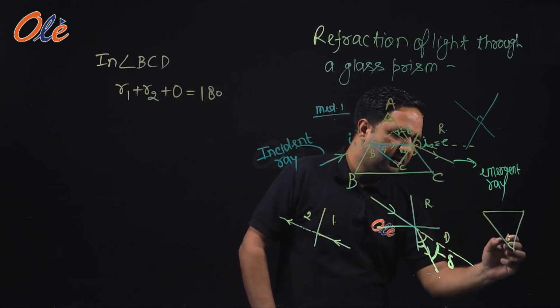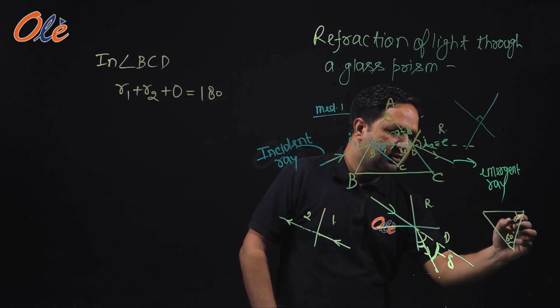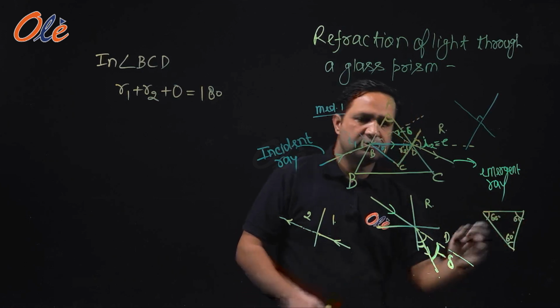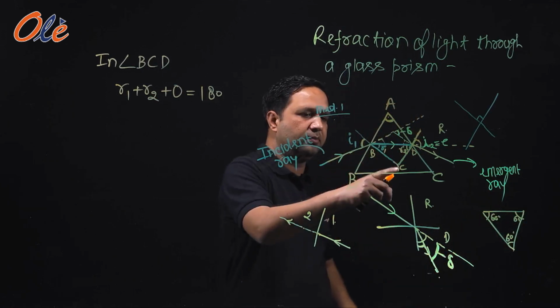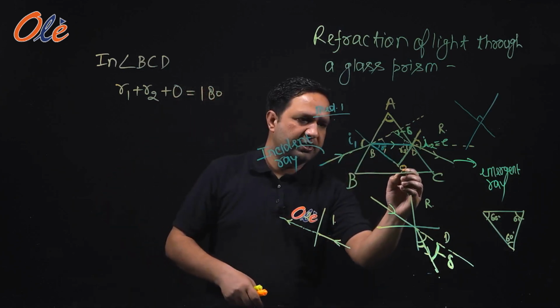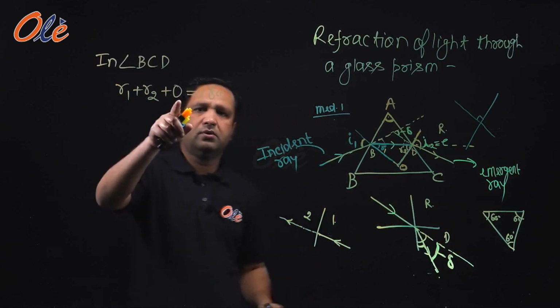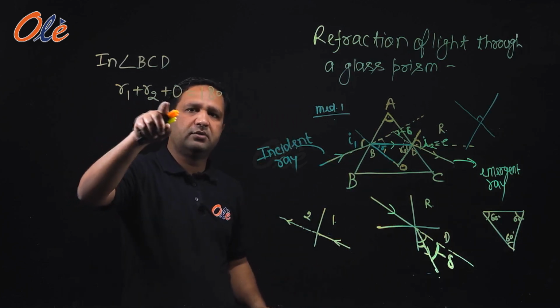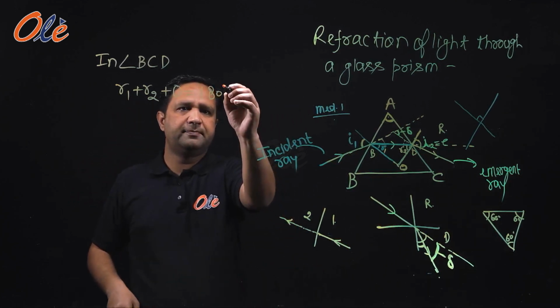So we wrote R1 plus R2 plus, if it is O, take it O. So R1 plus R2 plus O is equal to 180 degrees.